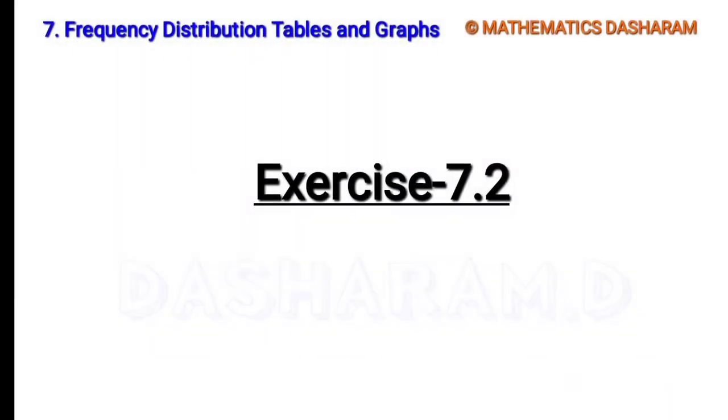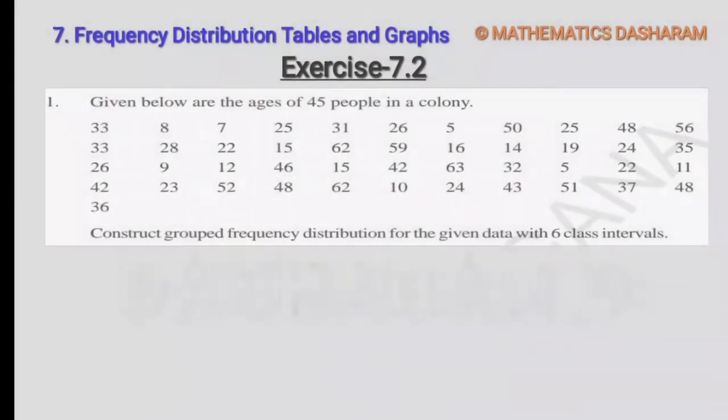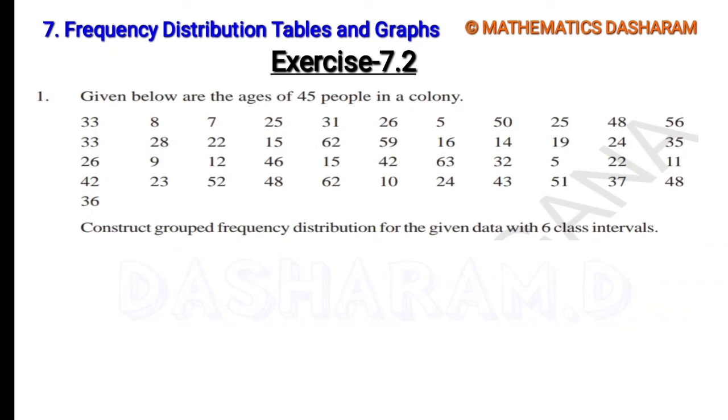Hello students, let's start exercise 7.2, first problem. Given below are the ages of 45 people in a colony: 33, 8, 7, 25, 31, 36. Construct a grouped frequency distribution for the given data with 6 class intervals. Class intervals means groups. Groups' another name is class interval.